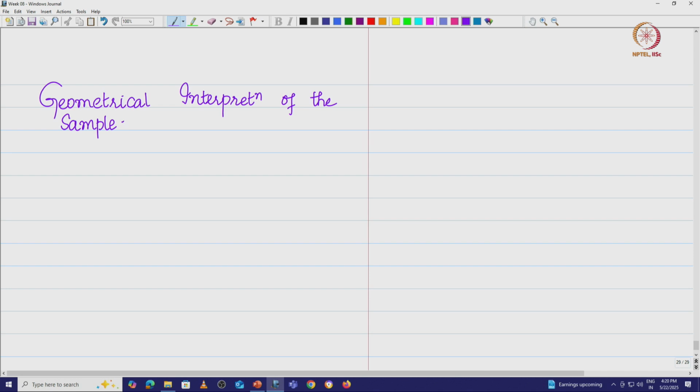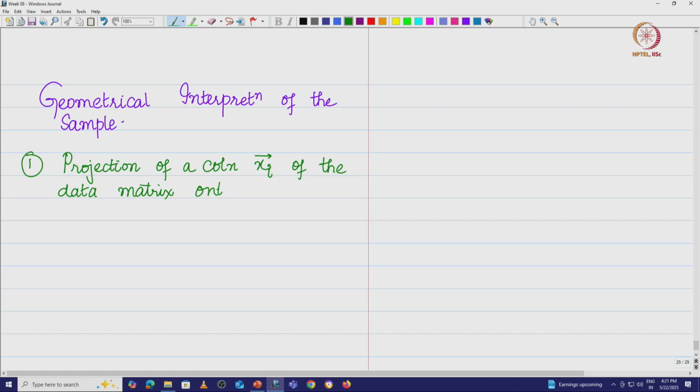Right, we are going to do this. Okay, so, what is that? The first point that we are going to say is, look, number 1, projection of a column, let us say xi vector here, this is going to be a column vector, of the data matrix onto the equal angular vector 1 is the vector